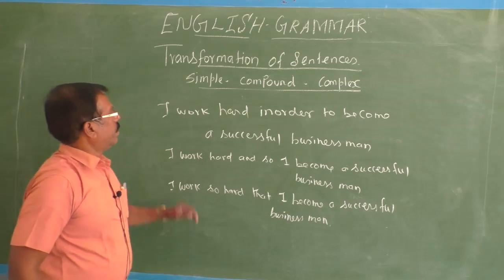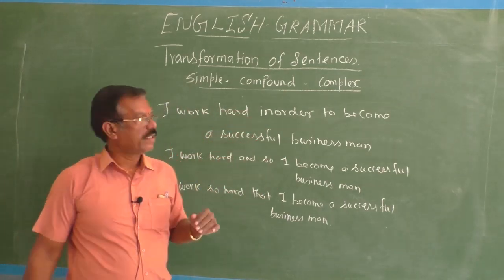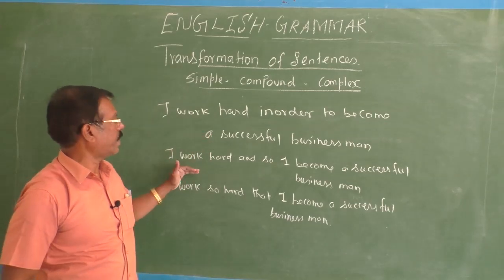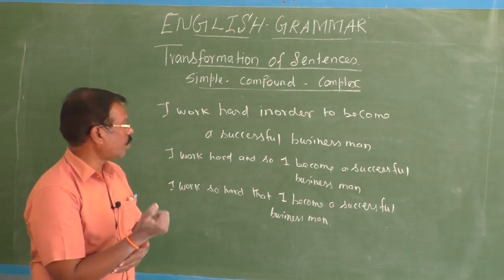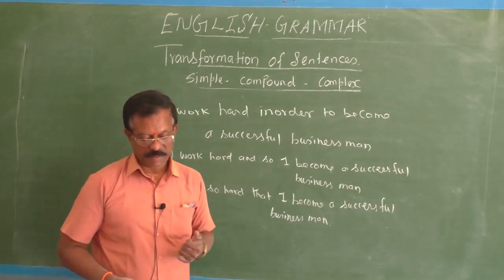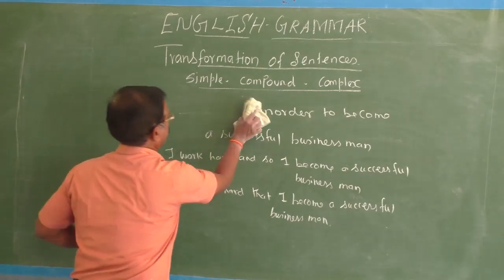Okay. I work hard in order to become a successful businessman is a simple sentence. Then I change the simple sentence into compound: I work hard and so I became a successful businessman. Complex: I work so hard that I became a successful businessman. Okay, fine. Next, you must work hard to succeed.